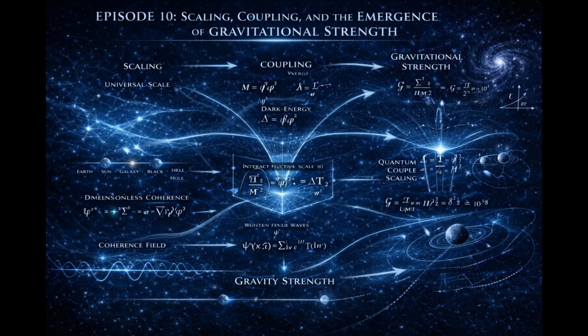Now consider scale separation. At very small scales, coherence fluctuations may dominate. At macroscopic scales, averaged coherence governs curvature. This suggests that gravitational strength could emerge from coarse graining behavior. Microscopic coherence interactions may be strong locally, but average out across scale. What remains at large scale is weak net curvature response. This offers a structural reason for gravity's weakness relative to quantum interactions.